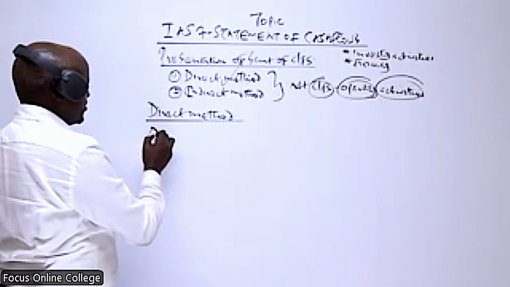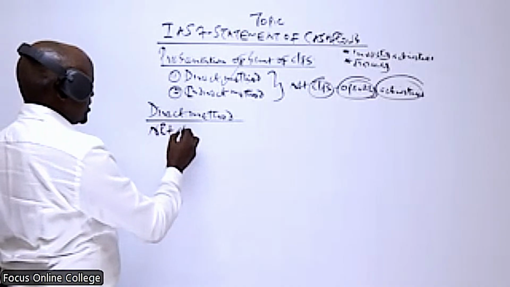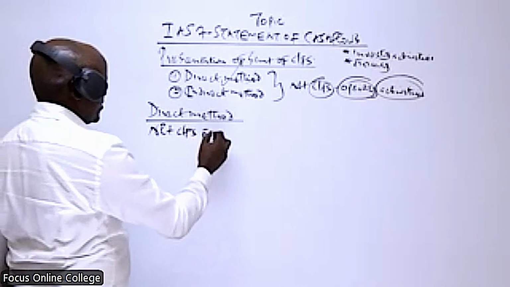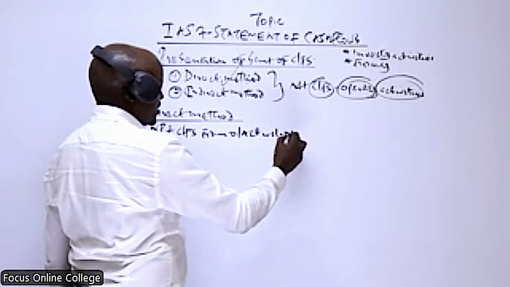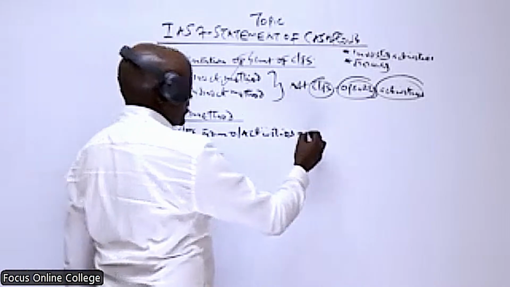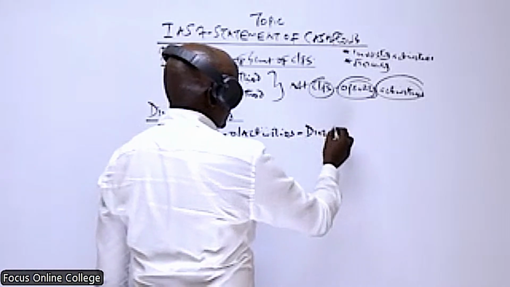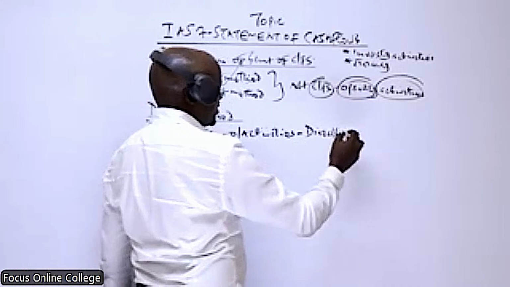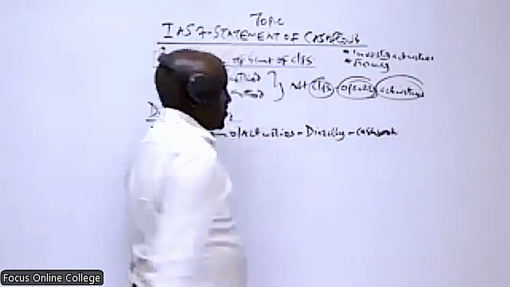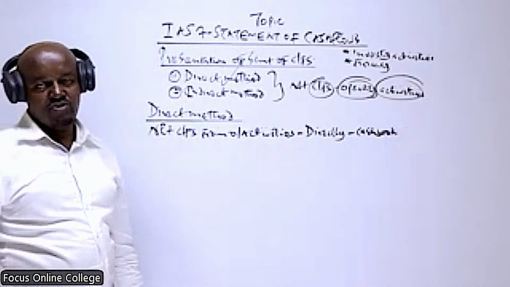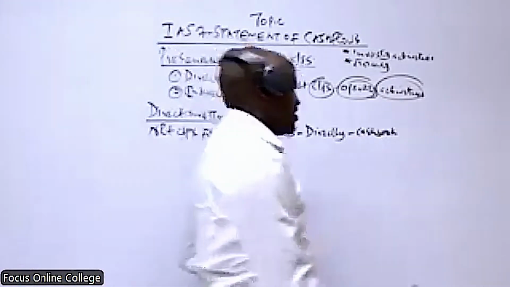Under this method, we compute this directly from the cash book. I hope you can recall what we record in the cash book. This is something you did in financial accounting.